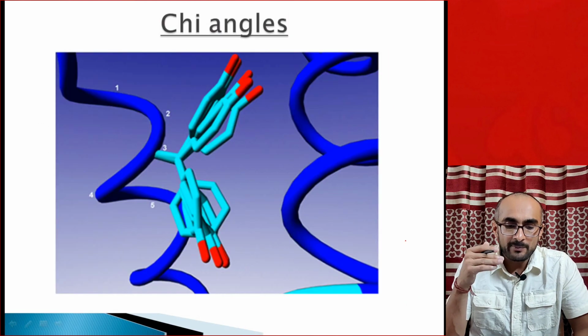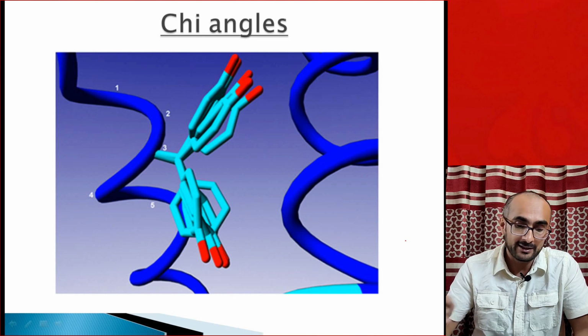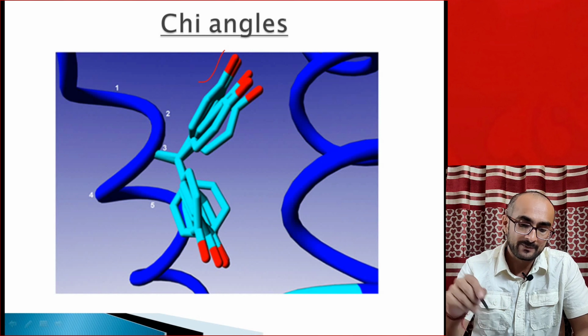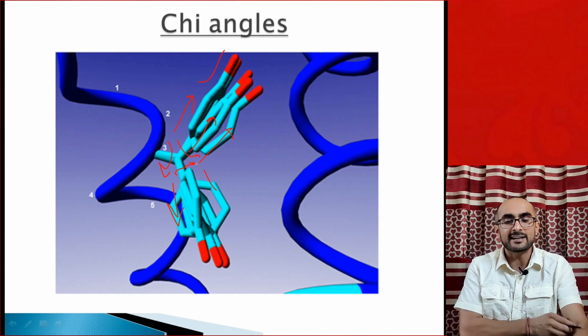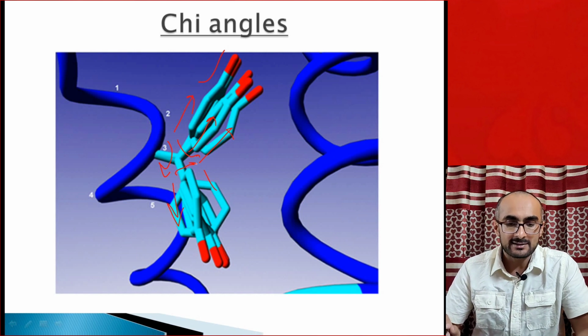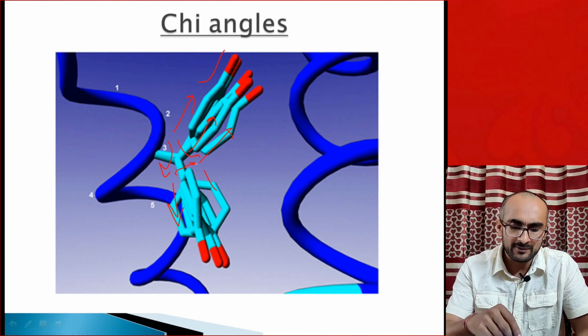It's not only the main chain but also the side chain of an amino acid that has carbon-carbon single bonds, and they are free to rotate. For example, in tyrosine, this is the phenyl group and the oxygen in red, so it can occupy many conformations because these bonds can also rotate. The rotation of these side chain atoms is described by chi angles, chi 1, chi 2 and so on, but it does not influence the rotation of phi and psi much, because phi and psi are main chain angles.